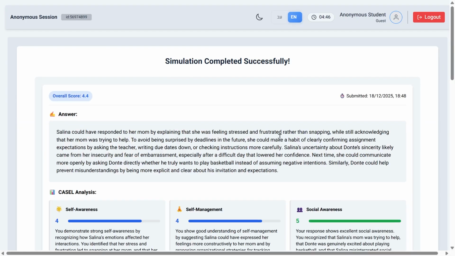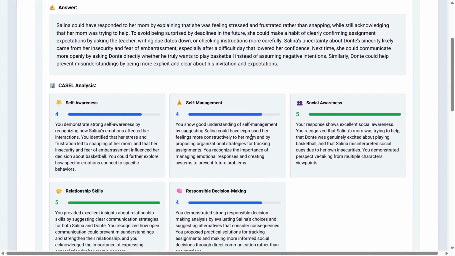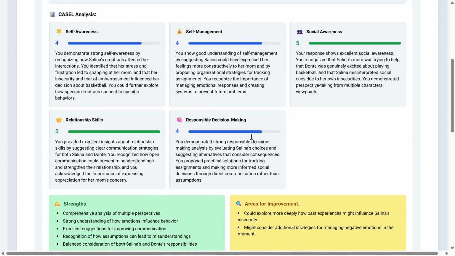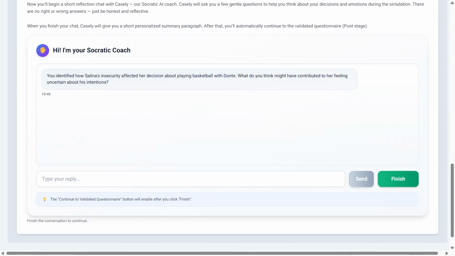At this stage, participants are first presented with an AI-based automated analysis of their simulation response. The system transforms the open-ended text into a structured assessment grounded in social-emotional learning principles, providing concise feedback that reflects key aspects of the response. This analysis serves as a bridge between the qualitative stage and the intervention phase of the system.